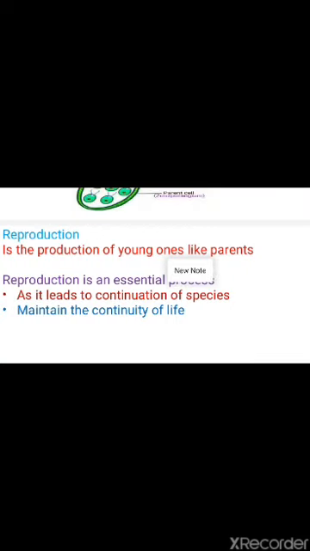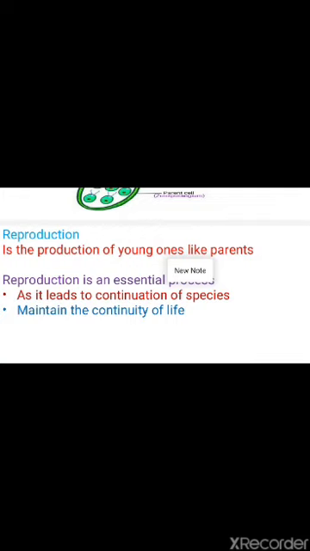So what is meant by reproduction? Reproduction is a process, or it is the ability of a living being to give rise to young ones of their own kind. That means here, through the parents, the production of young ones takes place.